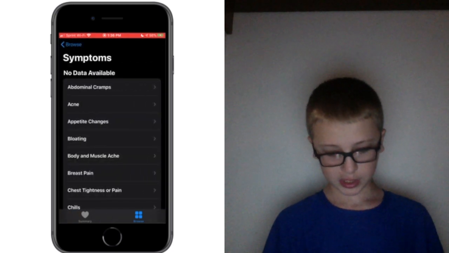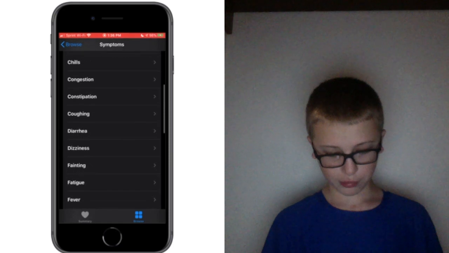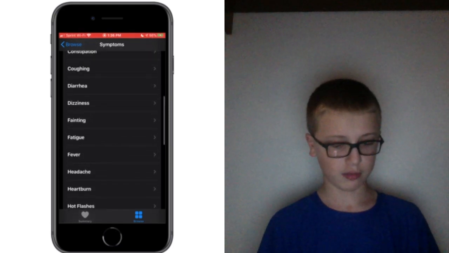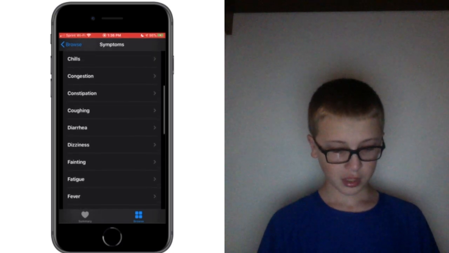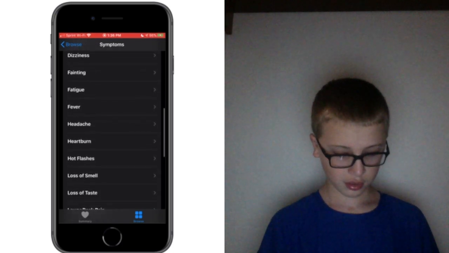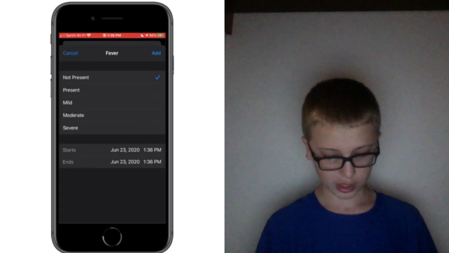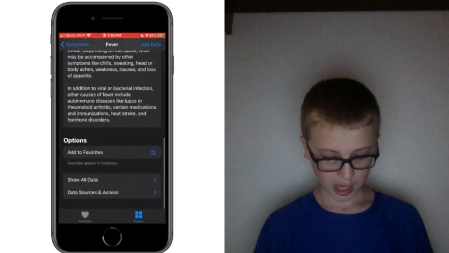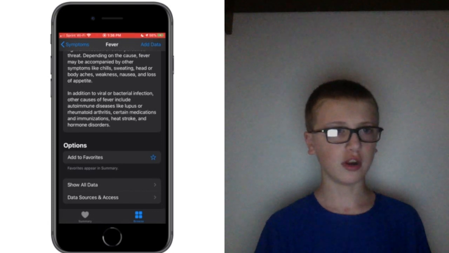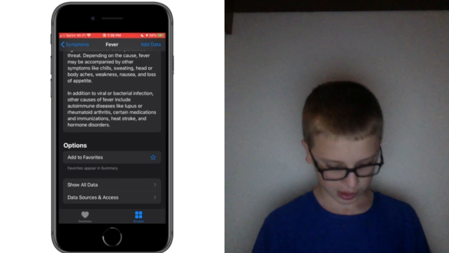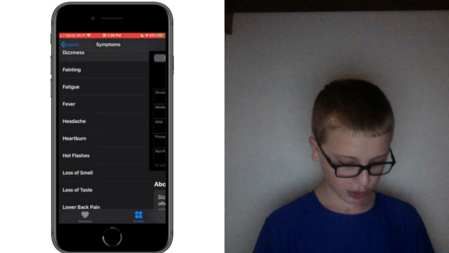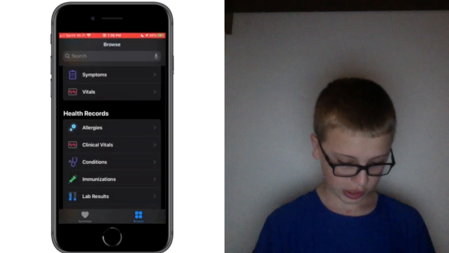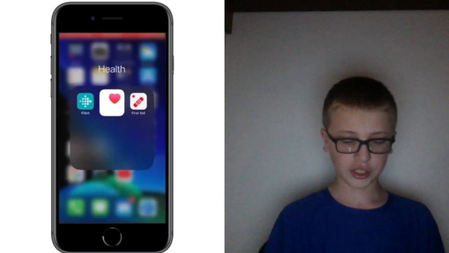If we tap on Symptoms, you can report any symptoms for anything, so it's not just COVID-19 related, and more on COVID-19 later. But let's say I have a fever, so I can click Add Data, and it'll give you a little description down here. You can add it to your favorites. Why would you favorite a bad symptom? It doesn't make sense. But that's pretty cool. There's lots of options on here, and that's basically the only new feature. It's not that big.